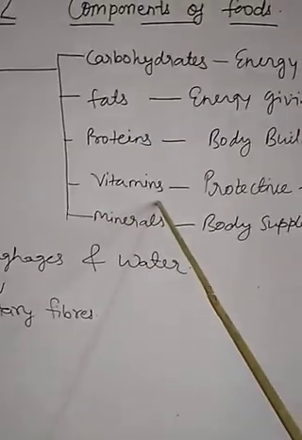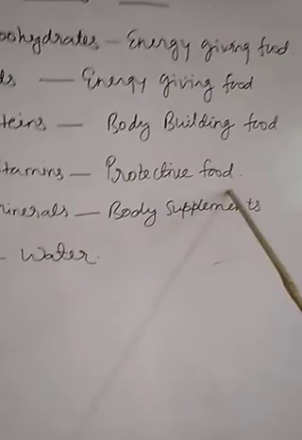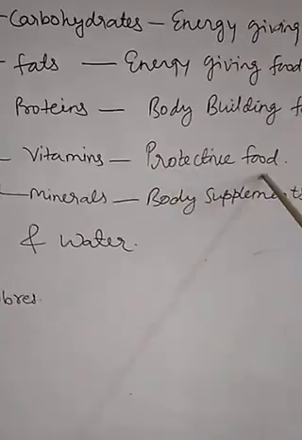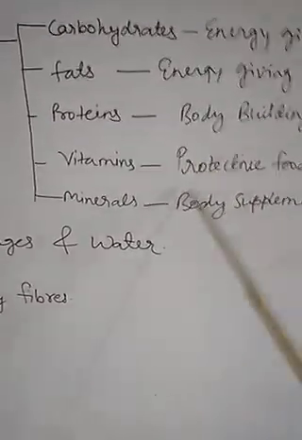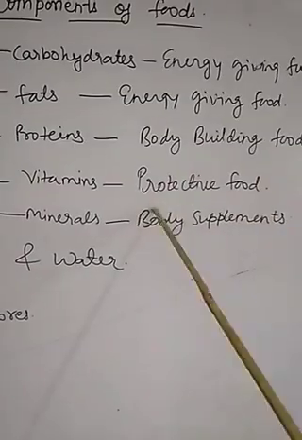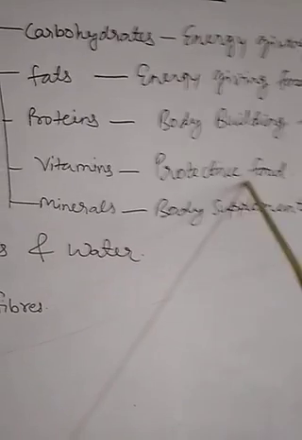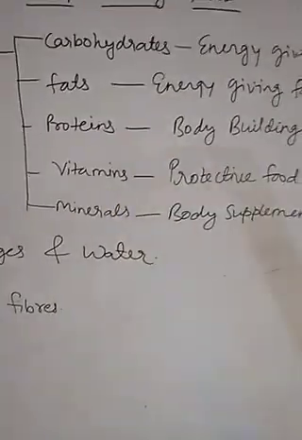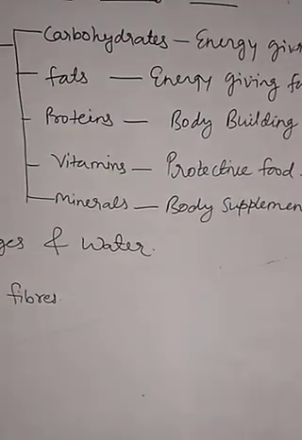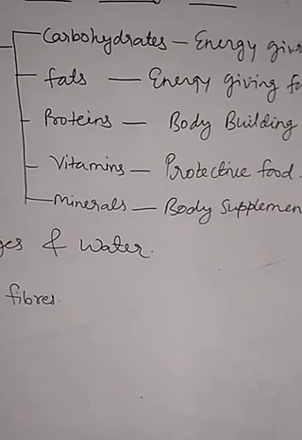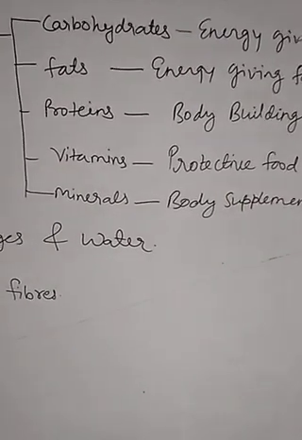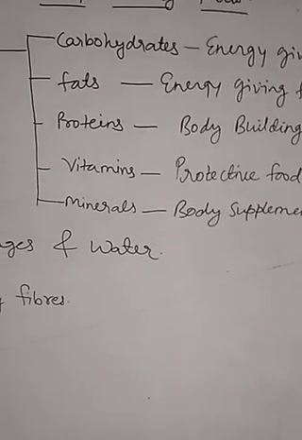Next one is the vitamins. Vitamins are known as the protective food. They protect our body from disease causing germs, fight with them and make our body disease free. There are several types of vitamins. They are vitamin A, B, C, D, E, K and many more, B1, B12, B2, etc.